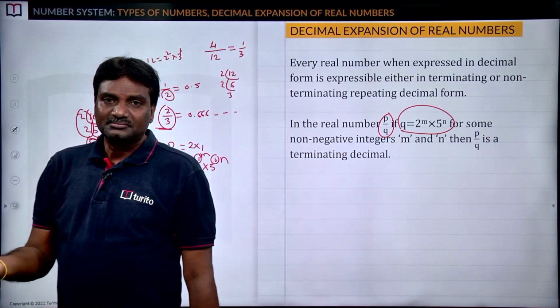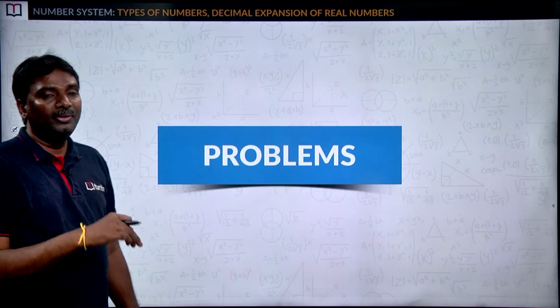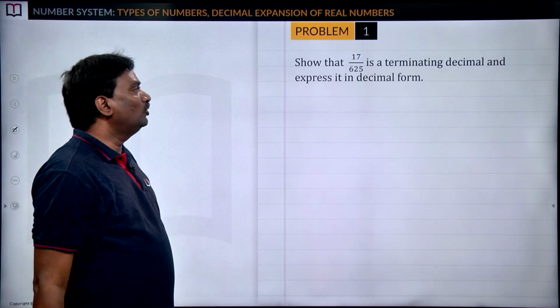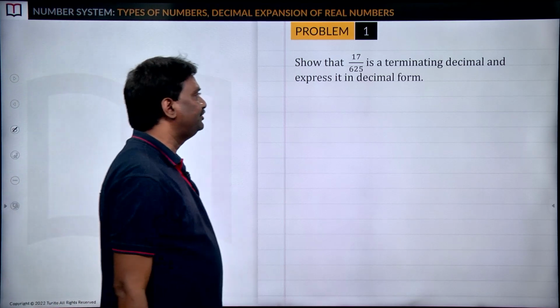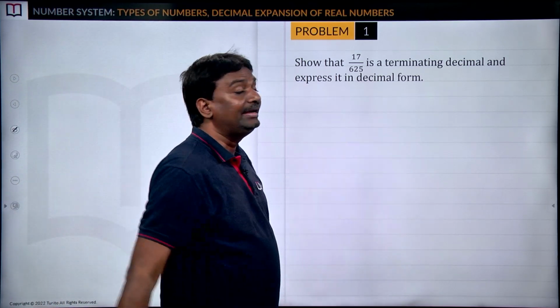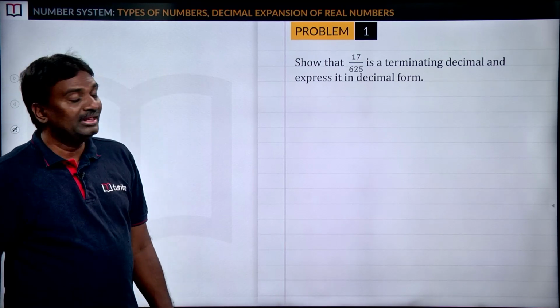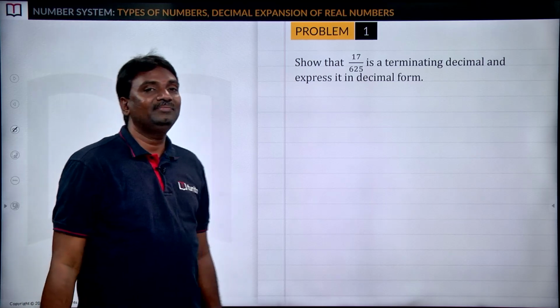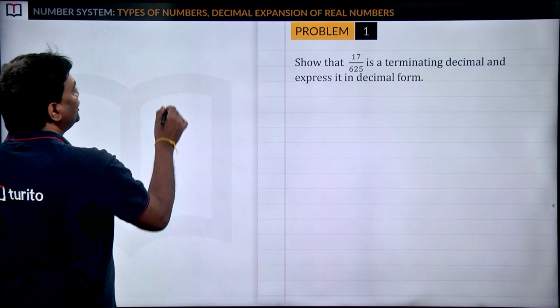So hope you understood the concept which we have discussed so far. Now let us take some problems related to these expressions. Show that 17 by 625 is a terminating decimal and express it in decimal form. First of all, we have to show 17 by 625 is a terminating decimal. What is the denominator? 625. So take 625.